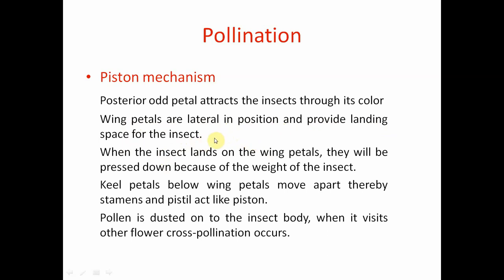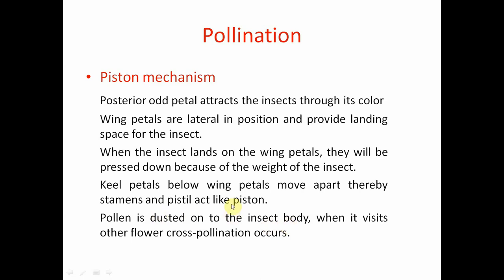When the insect lands on the wing petals, pressure is exerted on the petals which are arranged below. These are the keel petals. Due to the weight of the insect, these keel petals open, and the stamens and pistil which are covered inside come out suddenly like a piston, and they brush the insect body.